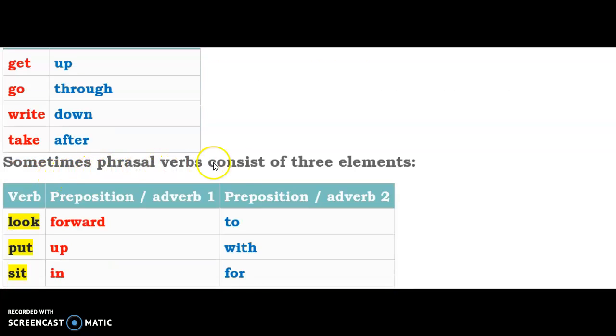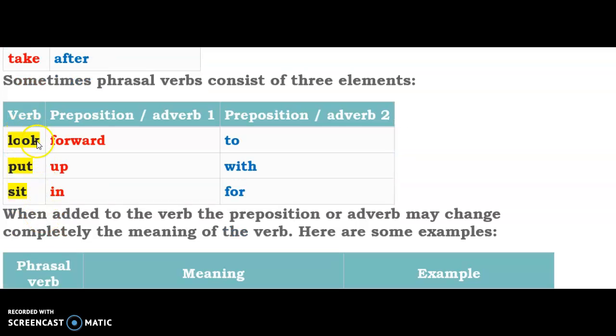Sometimes phrasal verbs consist of three elements, not two. Like here in this case, there are two, but in this case down here, you can see them. They are three words together, making one action. Look forward to means to wait for someone eagerly or with enthusiasm. So in this case, these three words will make only one action: wait eagerly for, right? Put up with means to tolerate, okay?